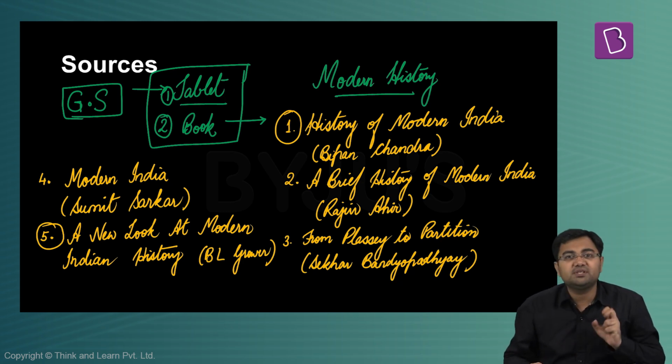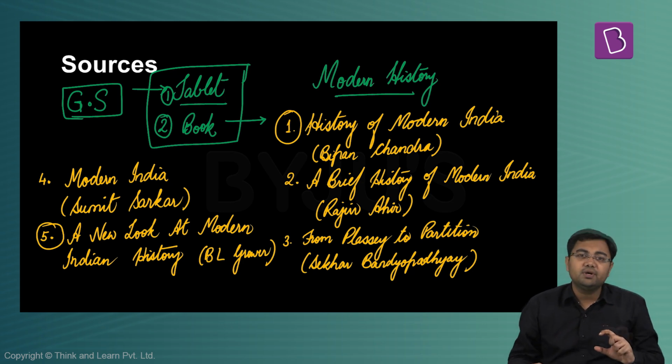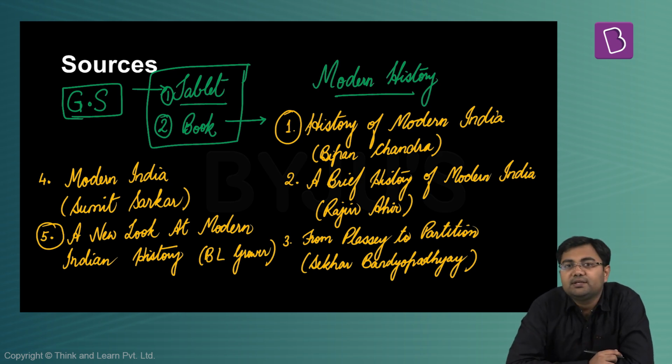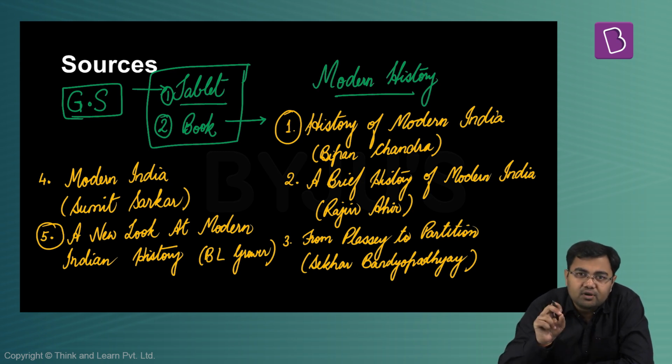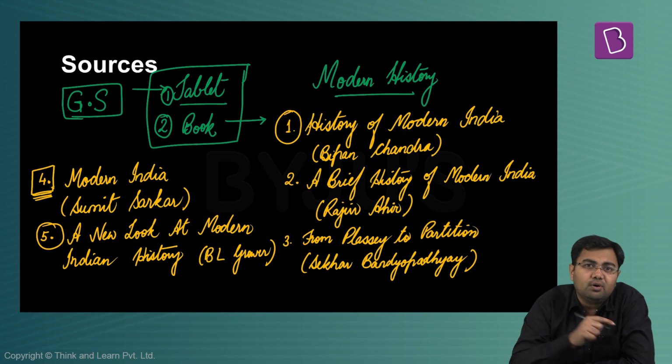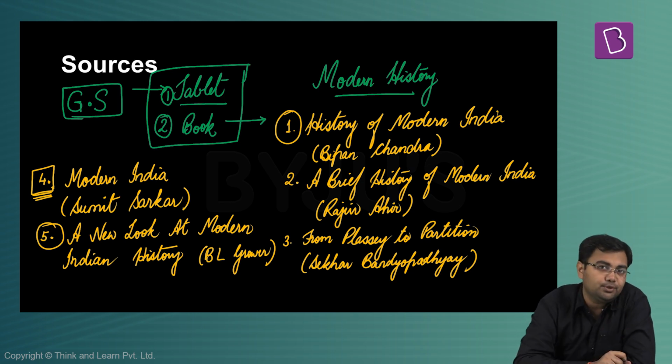Moreover, sometimes there will be a question or two which will not be present in any of the books. For example, there was one question asked in the 2016 prelims which was not there in Bipin Chandra's book or in Rajiv Ahir's book. These two used to be the most popular ones. And all of a sudden it was found that this question was present in Sumit Sarkar's book. So some of the websites started to tell you that this is the book you should read.